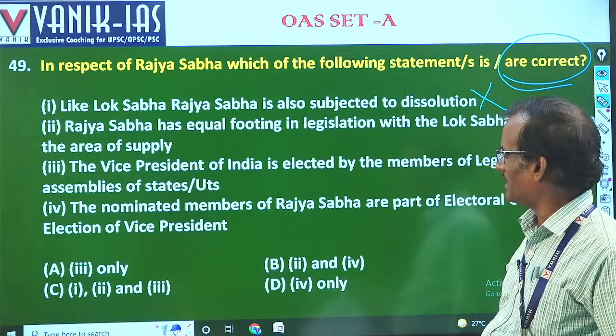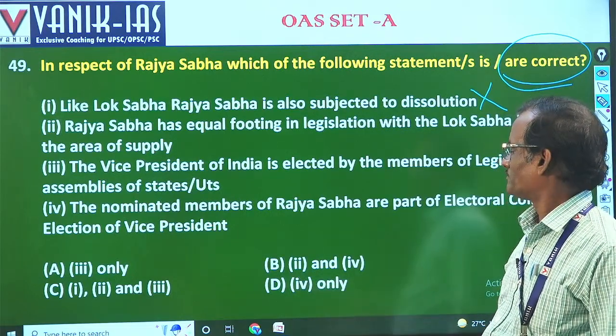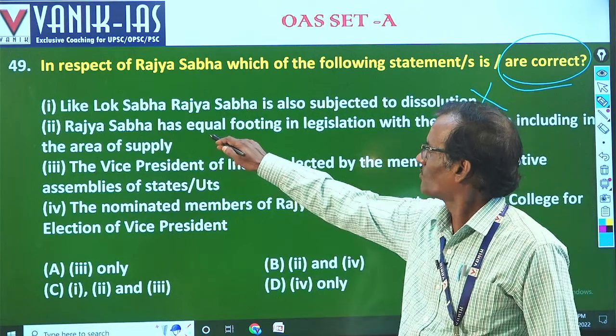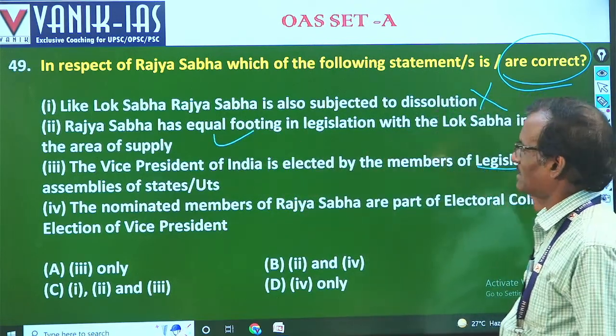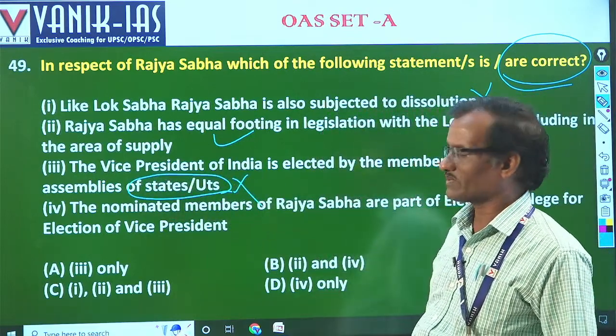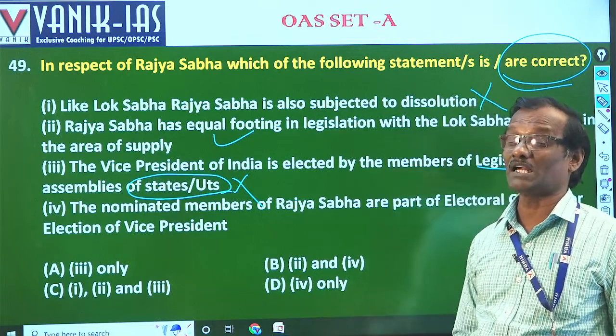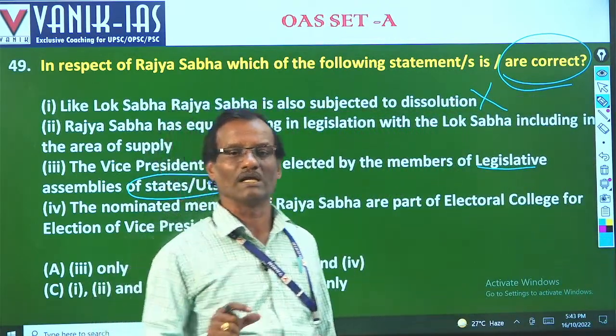So that will be correct. That will be correct. That will be correct one. The Vice President of India is elected by the members of the legislative assemblies of the states and union territories. No. Because Vice President is elected by an electoral college consisting of all the members of Parliament only.